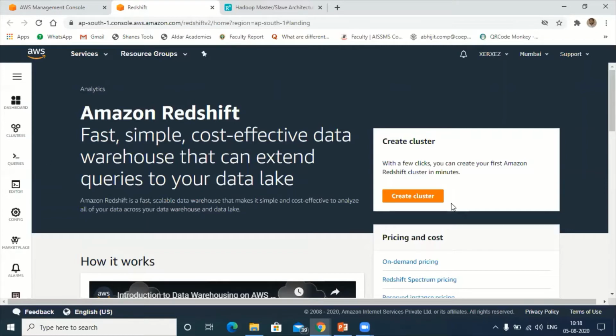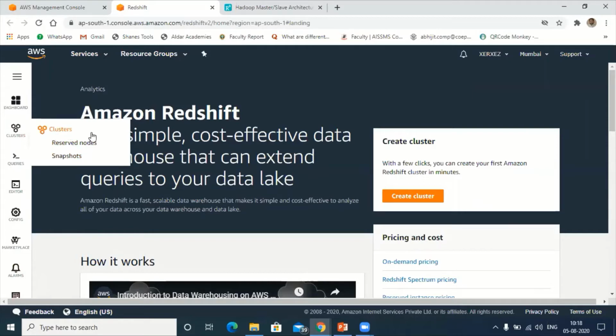The next procedure is obviously to create the clusters. But before creating the clusters, let's have a look at the left corner here. This is the dashboard. Next, as far as clusters are concerned, there are three options here: clusters, reserved nodes, and snapshots.